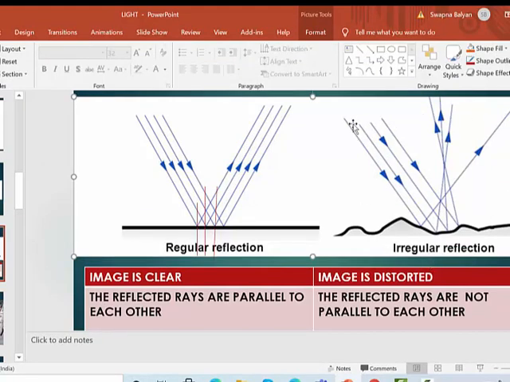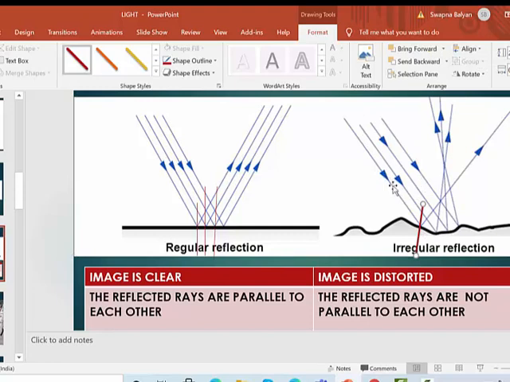Just take the first pair, which is the first incident ray. This is the corresponding reflected ray, the one which is going out, this one. So let's draw a normal. My incident ray, this one, and reflected ray, they are all lying at the same point of contact. This is the point where they are all coming together.